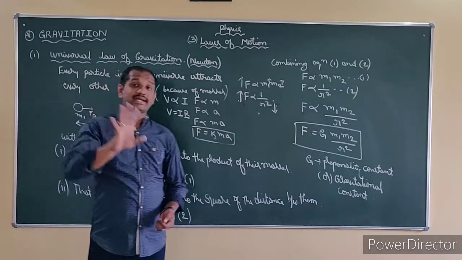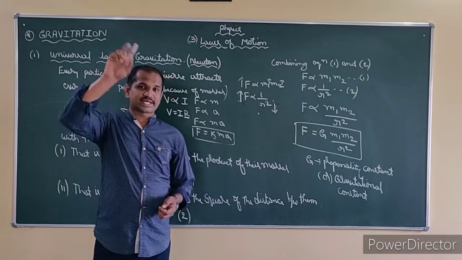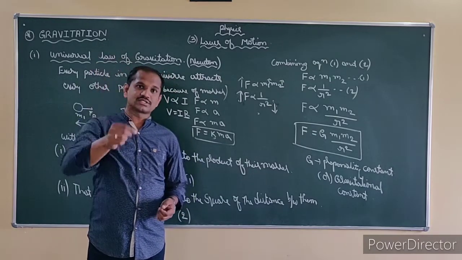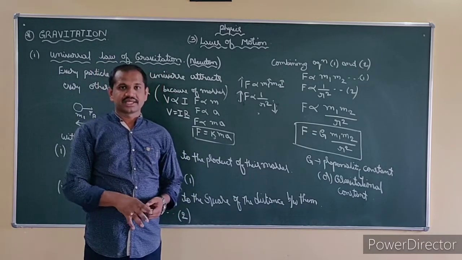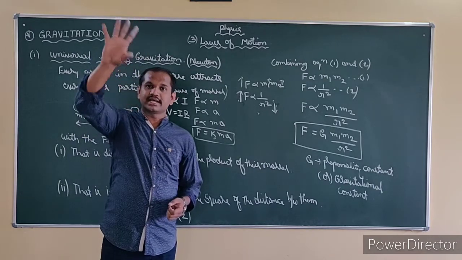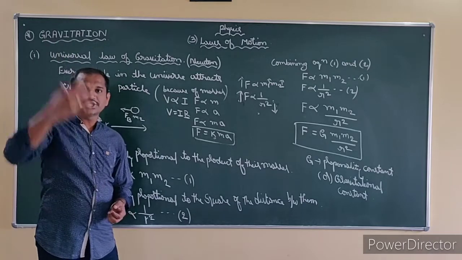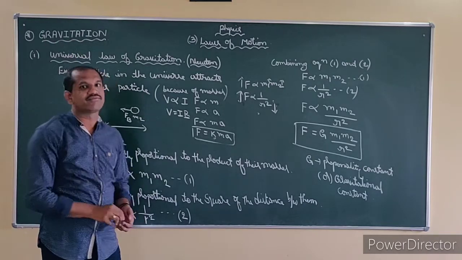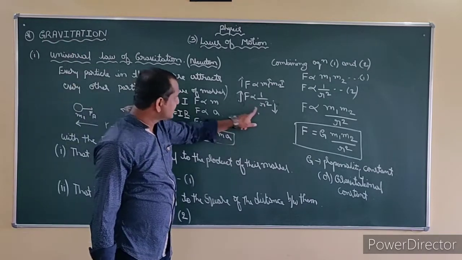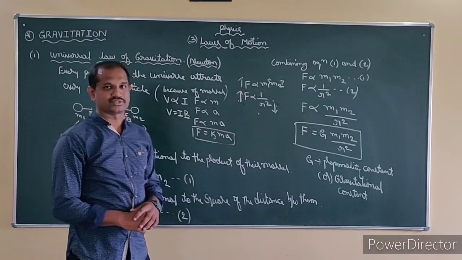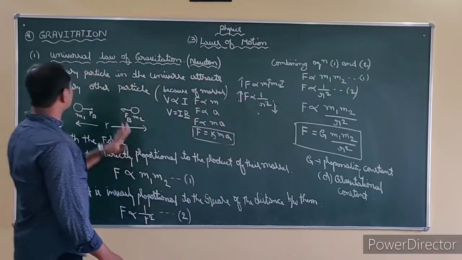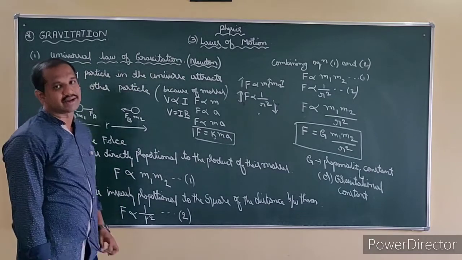When the square of the distance between them is less, the force is more. Example, see, you might have played this. You go to the second floor and ask your brother or someone to throw the keychain. When it is coming near the first floor, you feel it is coming very slow. But once it reaches near you, you feel it is coming with great force. So the lesser the distance, the greater the force. Understand? This is what we mean by the universal law of gravitation.